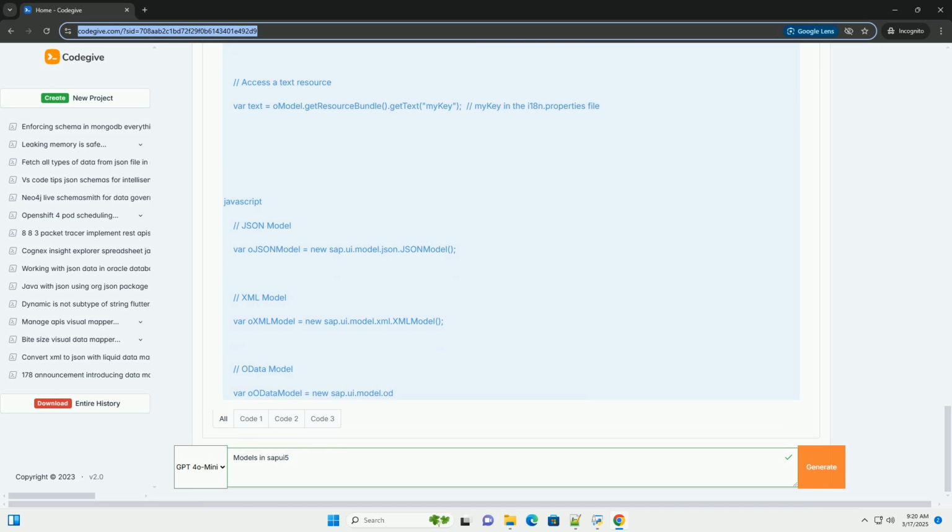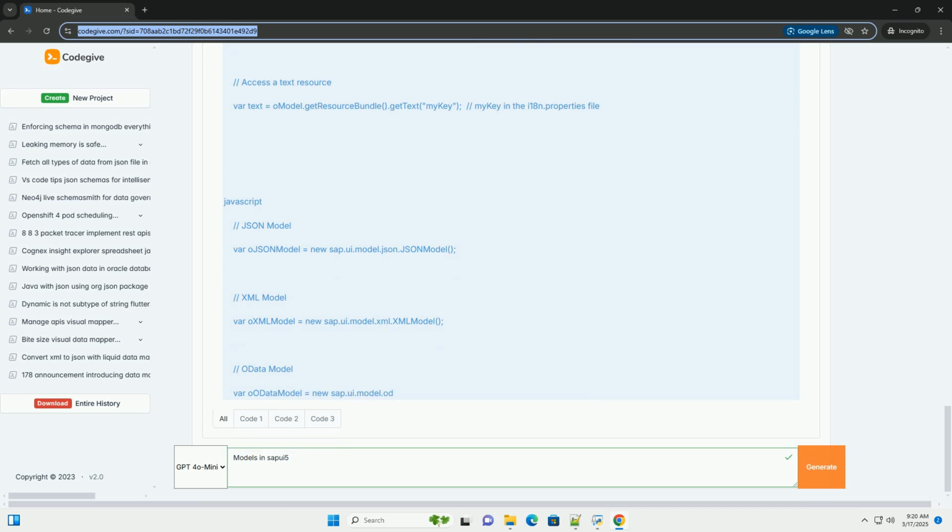Data binding strategies. Use property binding for simple data. Use property binding for simple data elements that are displayed in individual UI controls. Use list binding for collections. Use list binding for collections of data that are displayed in lists, tables, or other container controls. Use element binding for hierarchical data. Use element binding for hierarchical data structures or when you need to bind multiple controls to the same entity.